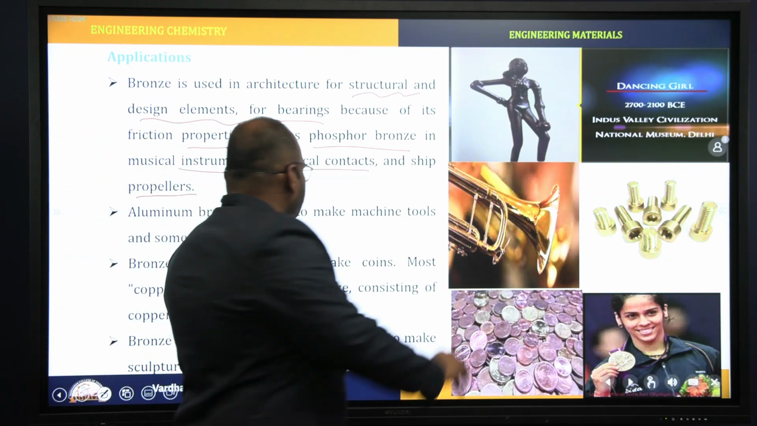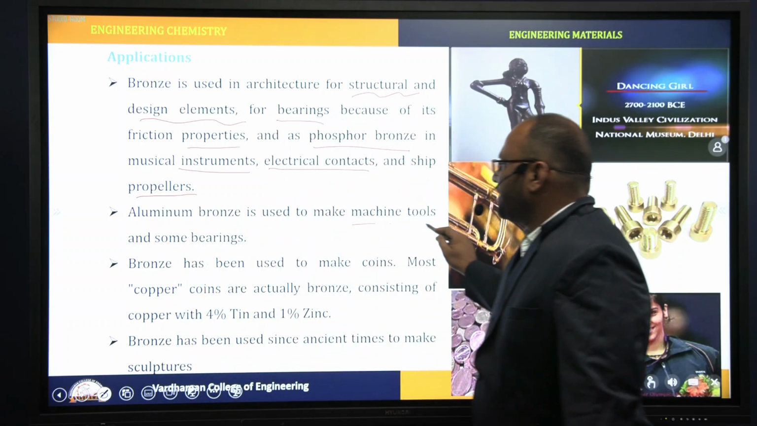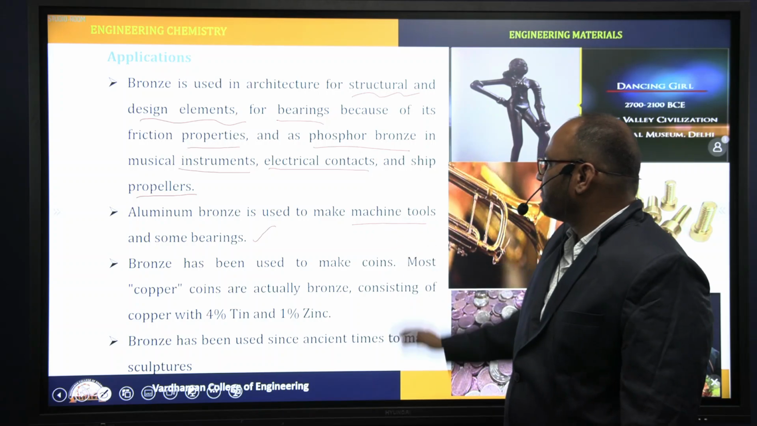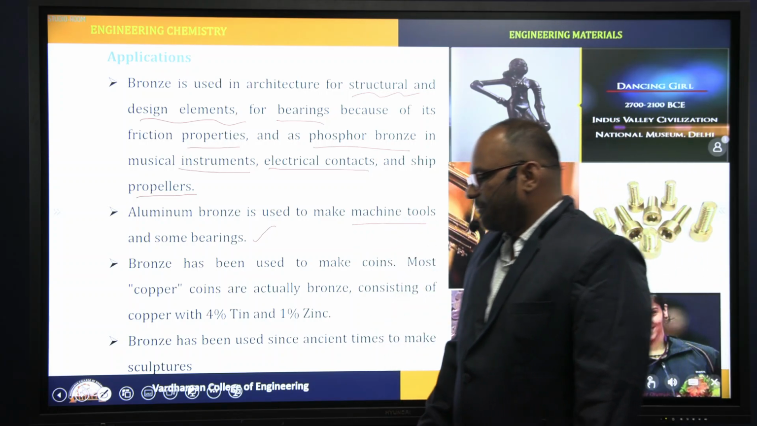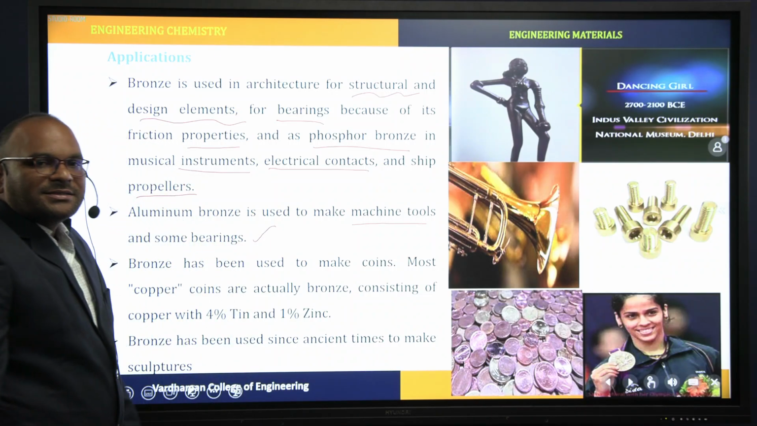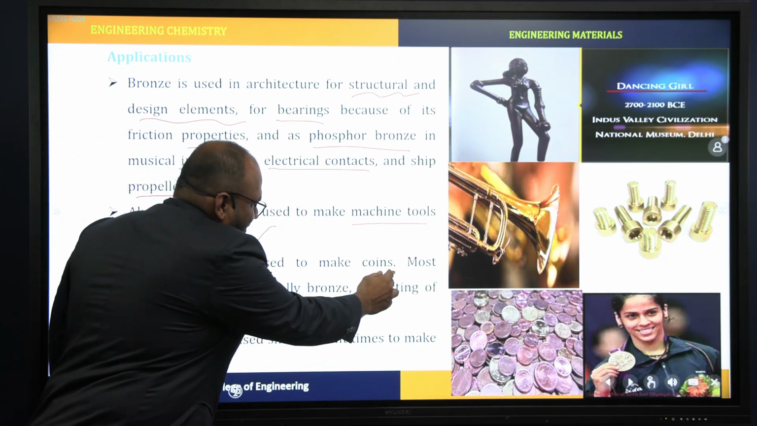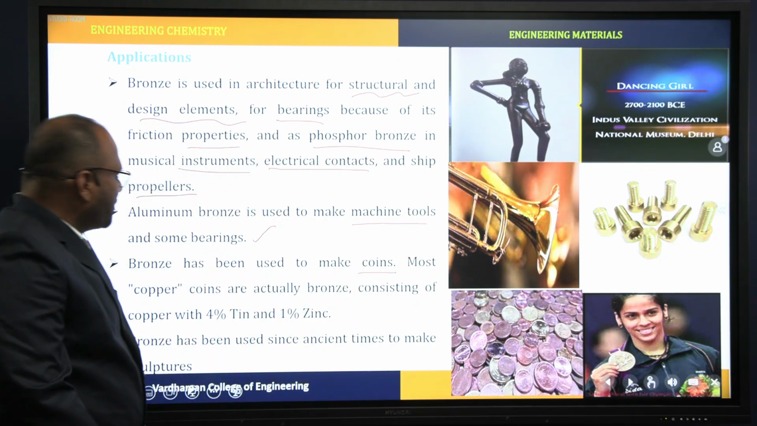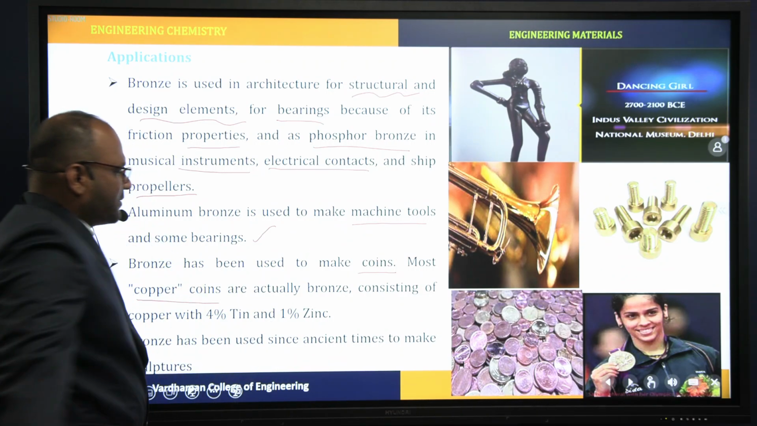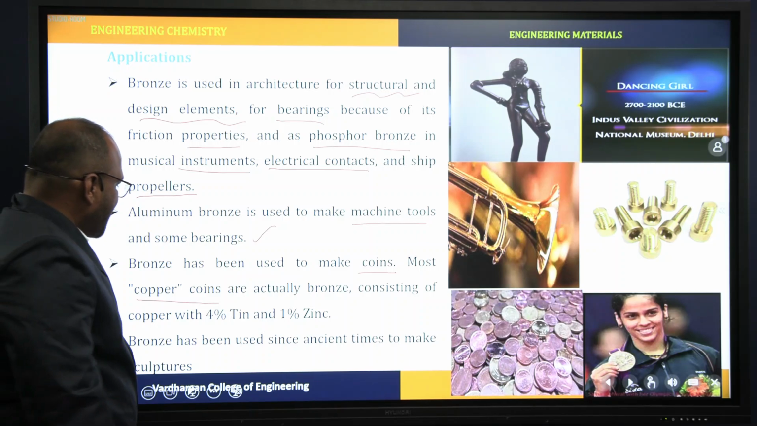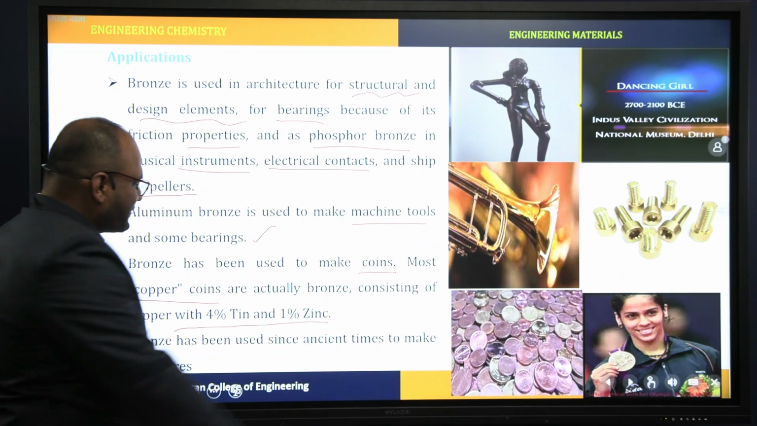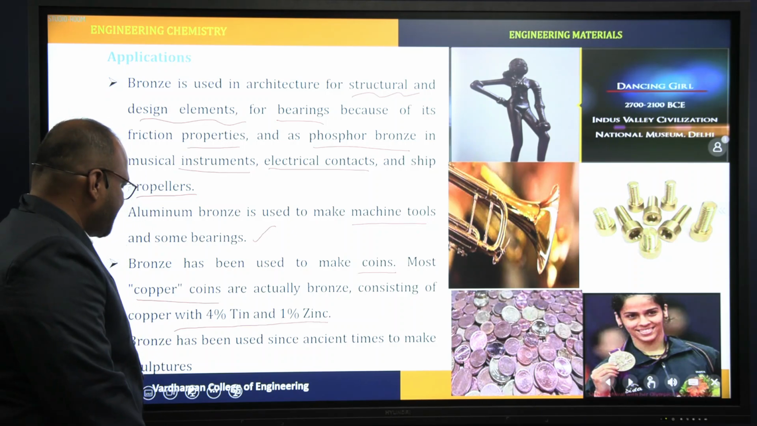Aluminium bronze is used to make machine tools and some bearings. Next, bronze is also used to make coins. Most of the coins are made with copper based bronze. Actually, coin contains copper with 4% of tin and 1% of zinc, right?